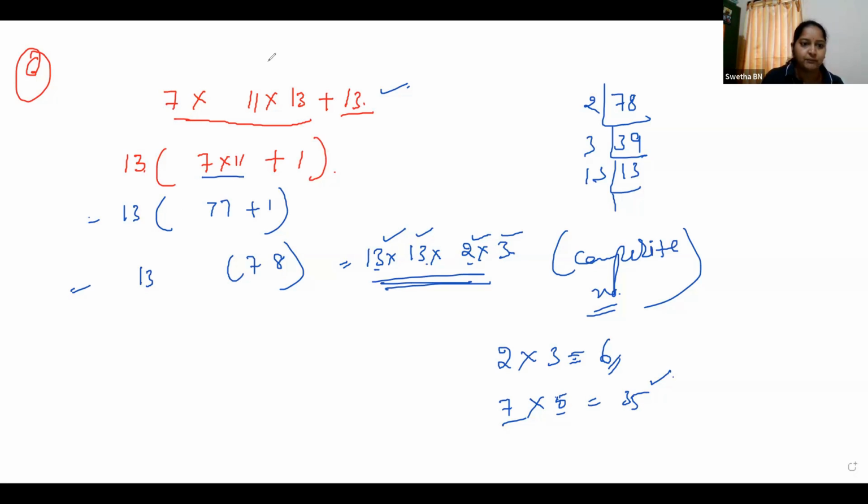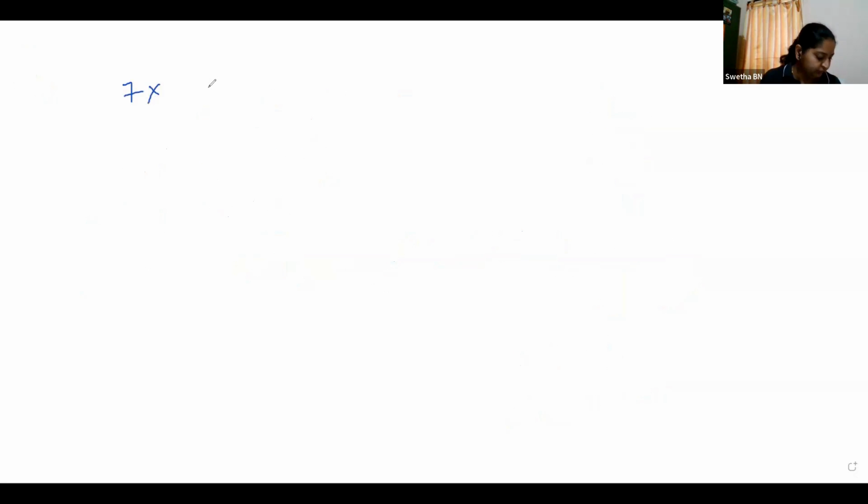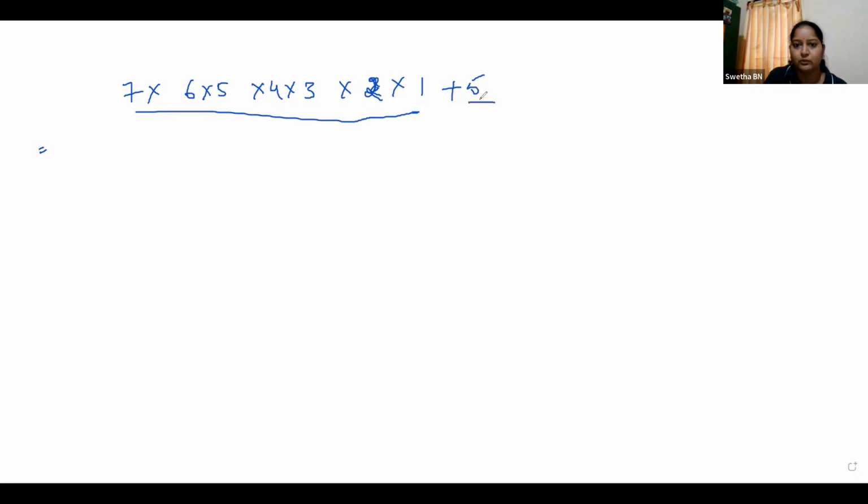Okay, I will give one more sum, the same as this: 7 into 6 into 5 into 4 into 3 into 2 into 1 plus 5. Will you try this and tell me the answer? Both of you, try this. Make this one group and this another group, because we have plus here. So here also take 5 as a common factor.